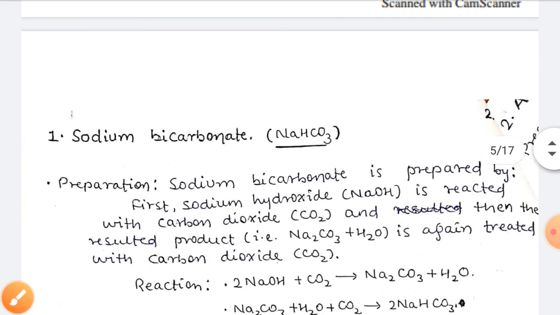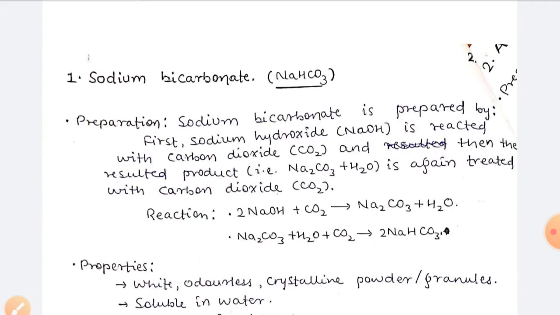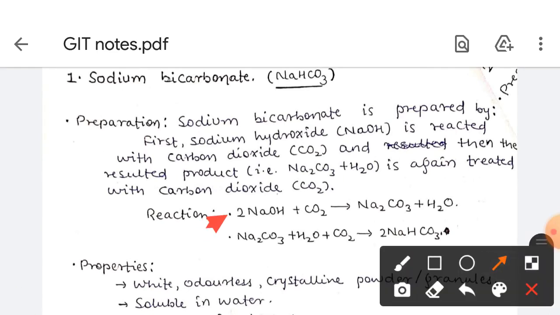Now we have to discuss sodium bicarbonate. Sodium bicarbonate is prepared by first using sodium hydroxide. This is the sodium hydroxide you can see in the reaction. Sodium hydroxide reacts with carbon dioxide, and we get sodium carbonate, and then sodium carbonate is reacted with carbon dioxide and water, and we get sodium bicarbonate. So here it is written that sodium hydroxide is reacted with carbon dioxide, and then the resulting product is again treated with carbon dioxide, and we get the